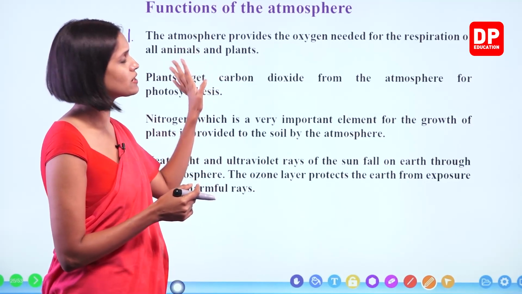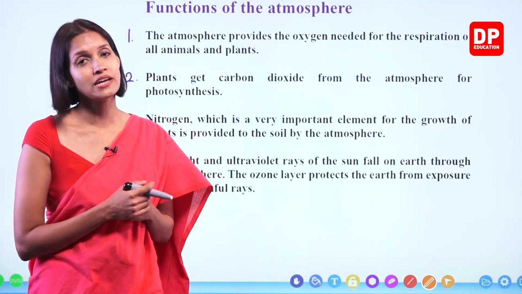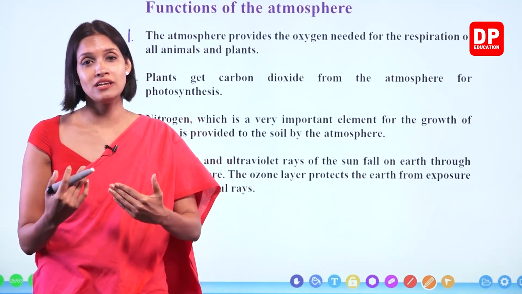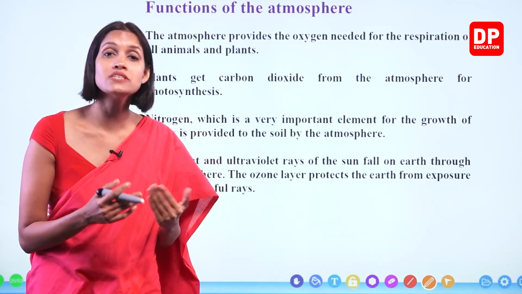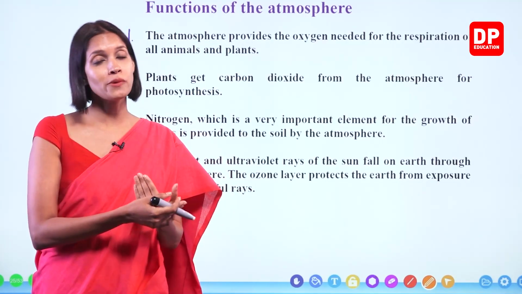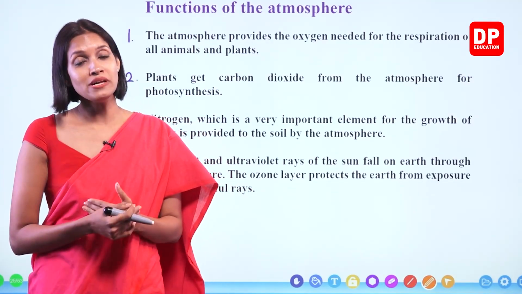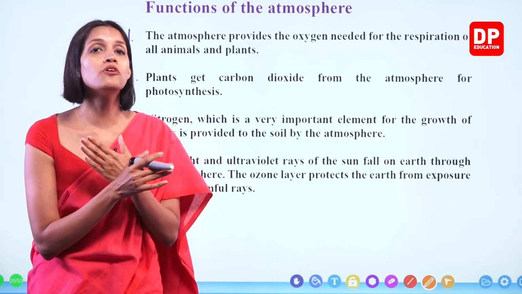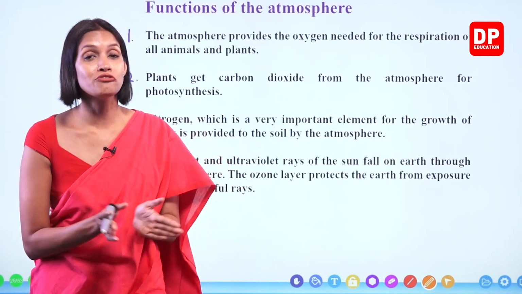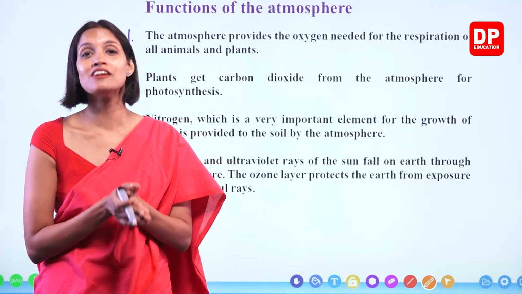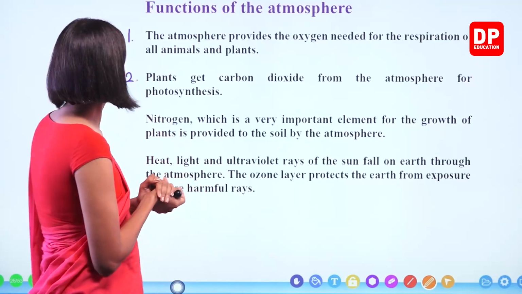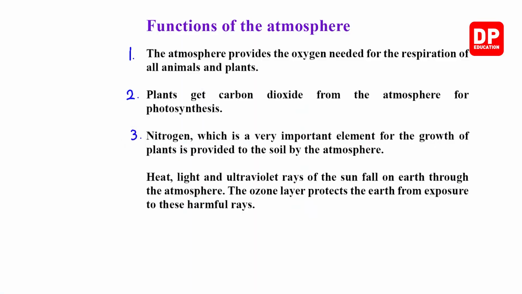We have learned all these things now, right? So you know that all the animals depend directly or indirectly on plants. When we consider herbivores, herbivores directly depend on plants, and the other animals indirectly depend on plants, right? So if all the plants disappear without doing photosynthesis, what will happen, children? All the animals also will eventually die. Right, children?